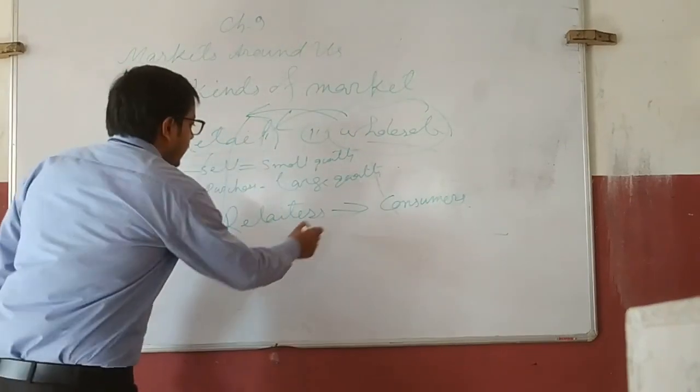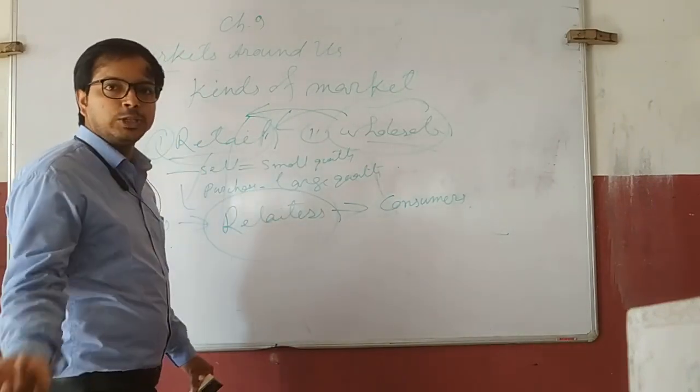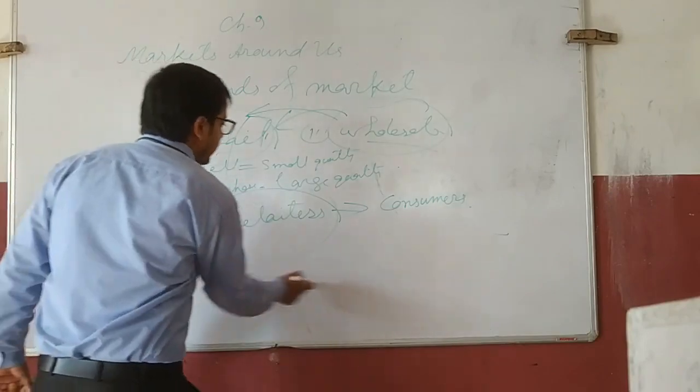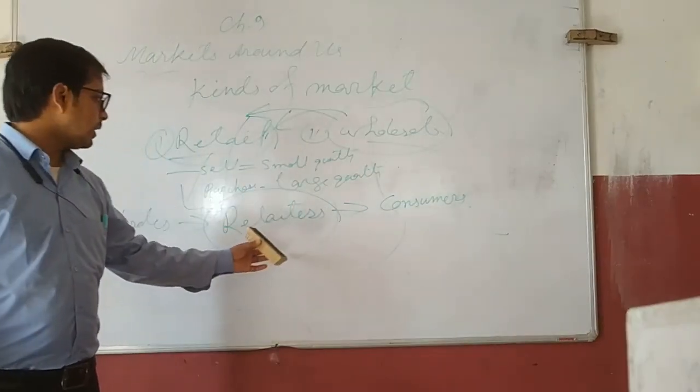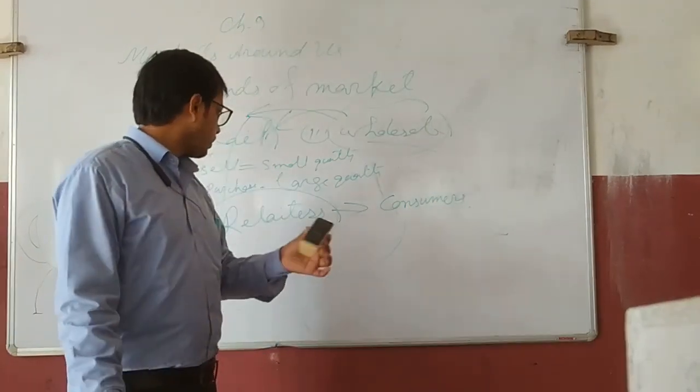That means retailers work as a link between wholesaler and consumer. Without retailer, we cannot purchase goods. Clear? Have you understood the point?